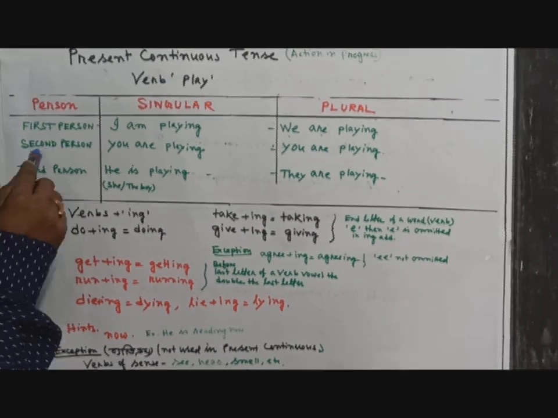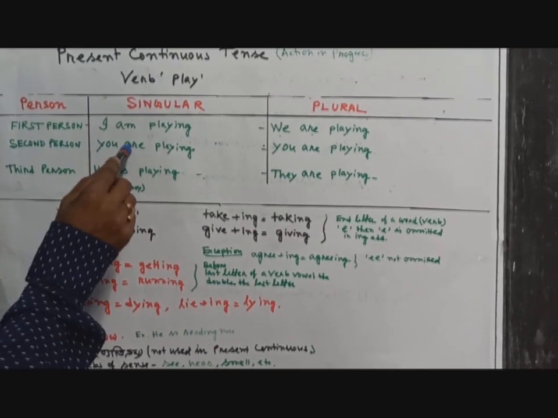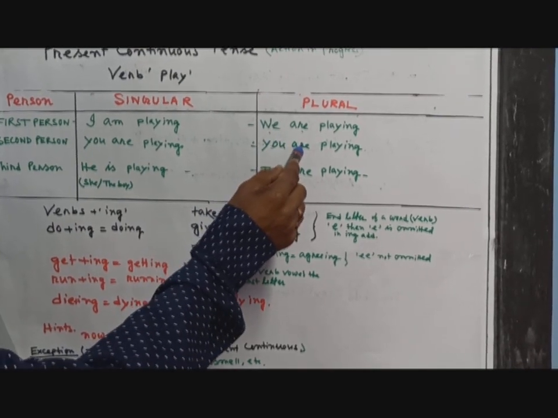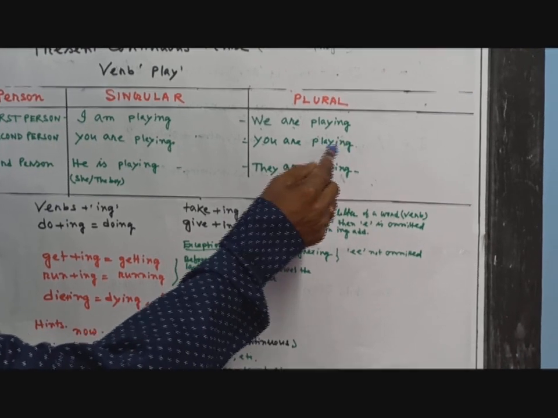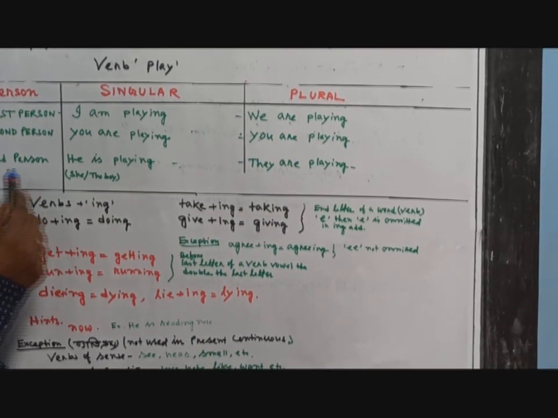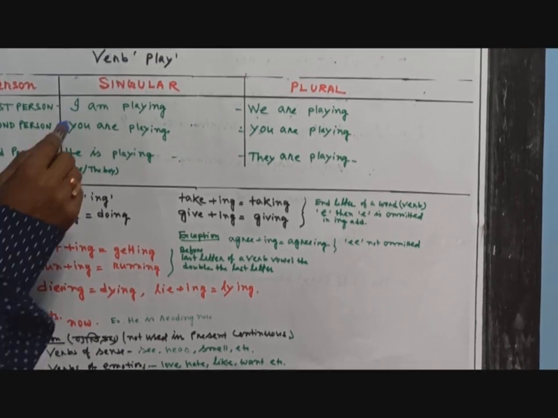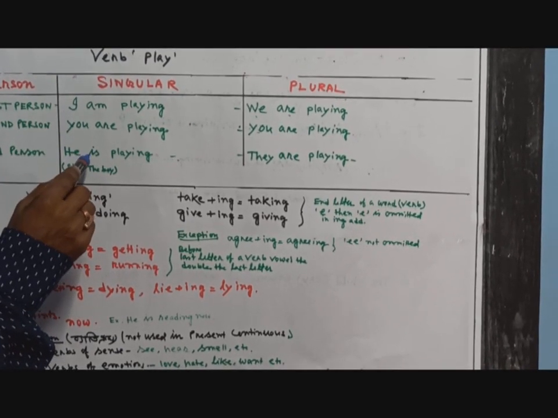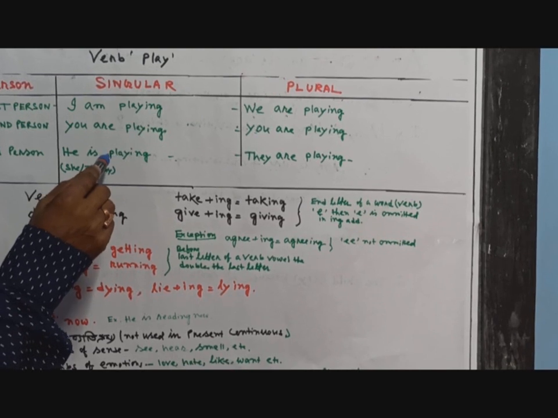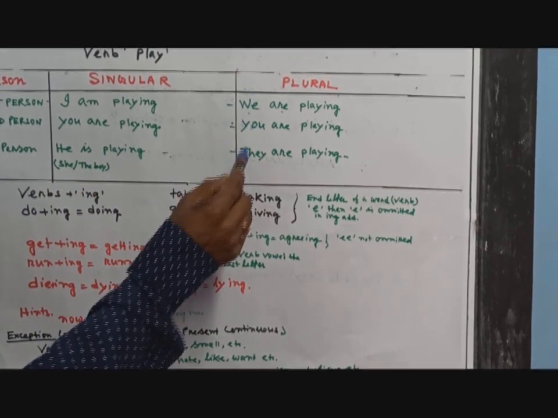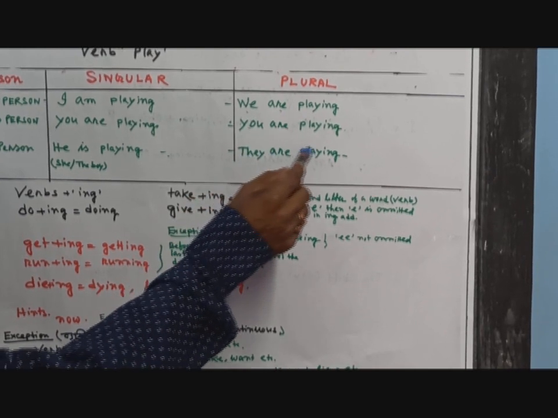In this way, in second person, after you we have to put are, and in plural form, after you we have to put are, then the verb plus ing. We have written, you are playing. In third person singular number, after the subject you have to write is, then the verb plus ing, in this way. In plural number, suppose they are playing.